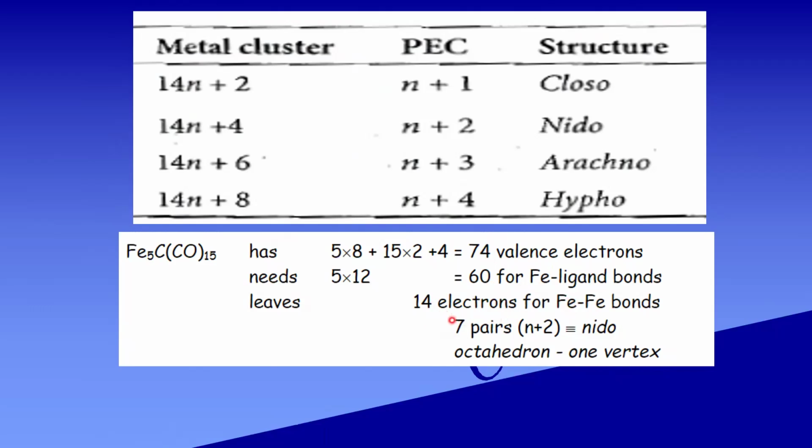Here, 14 divided by 2 gives 7 pairs. In this, 5 Fe atoms are there. So 5 plus 2 is equal to 7 pairs. It forms a nido structure. This is the skeletal electron pair. This 7 skeletal electron pair, less than 1, is the geometry. So it forms octahedral geometry and one vertex is missing.